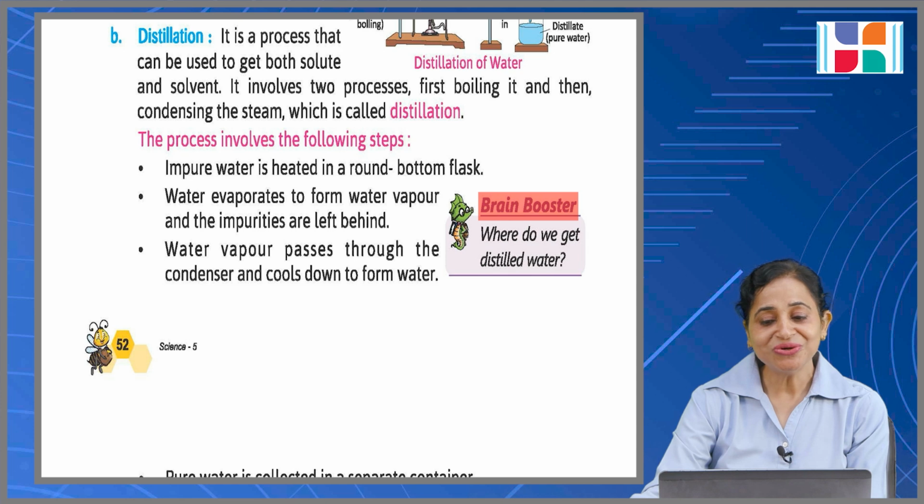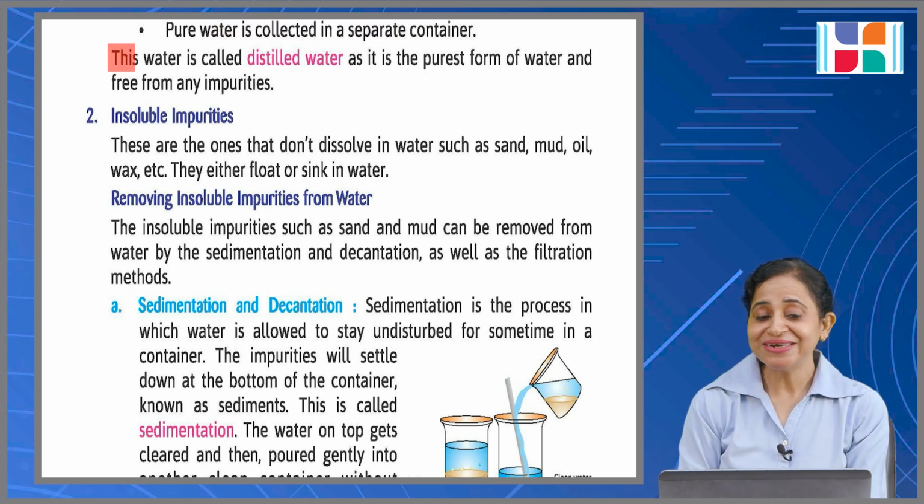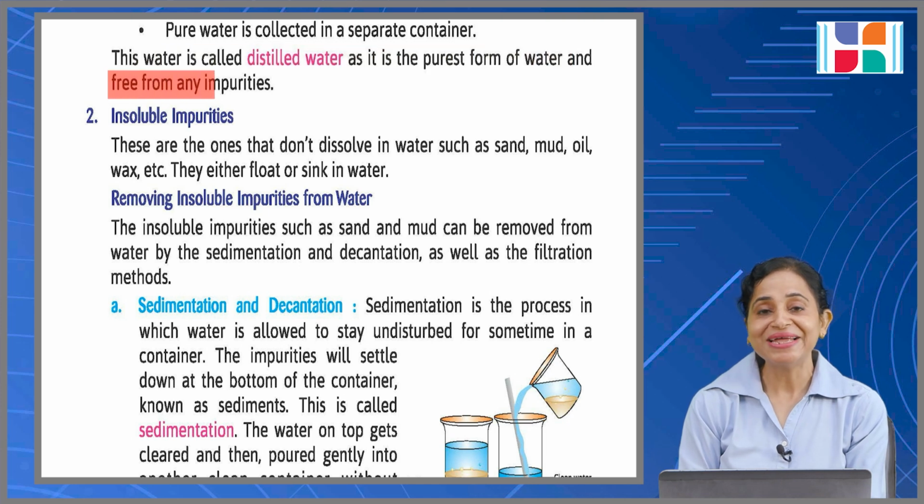Brain booster बच्चों, where do we get distilled water? Pure water is collected in a separate container. This water is called distilled water as it is the purest form of water and free from any impurities.